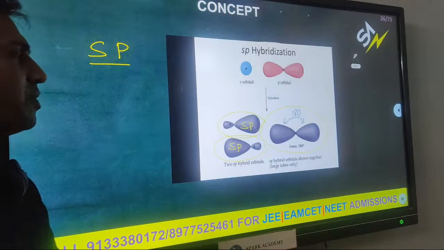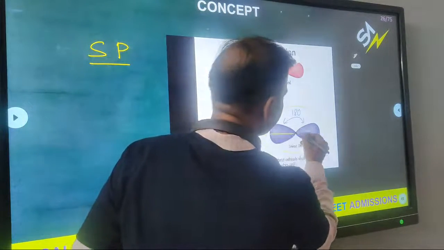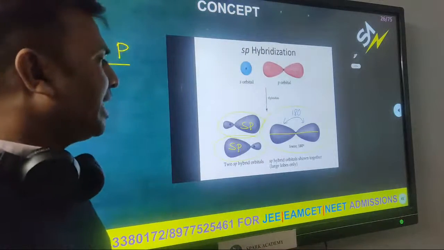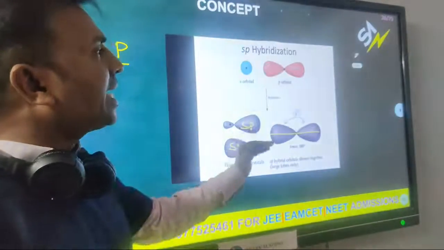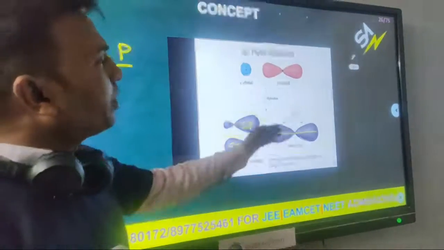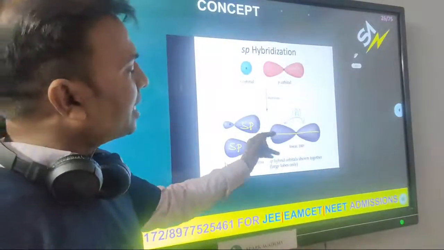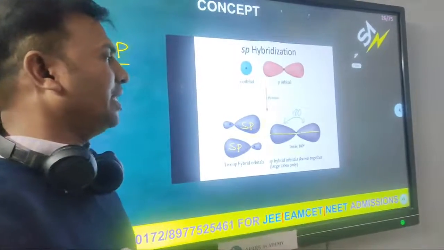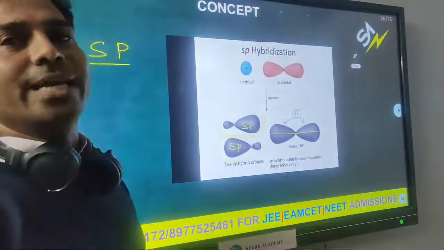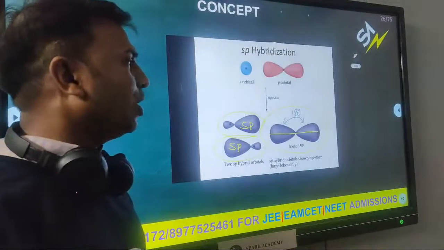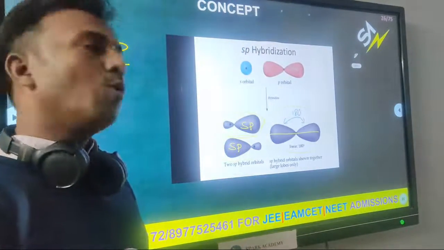What is the shape of the sp hybrid orbital? Linear shape. Here, large lobes only are present. This figure indicates the orbitals after hybridization. Before hybridization, atomic orbitals s and p; after hybridization, they are called hybrid orbitals. So this is the sp hybrid orbital geometry. What is the geometry? Linear. What about the bond angle? 180 degrees.